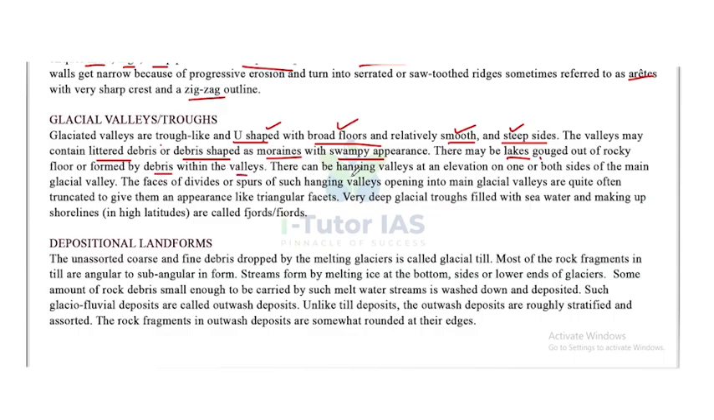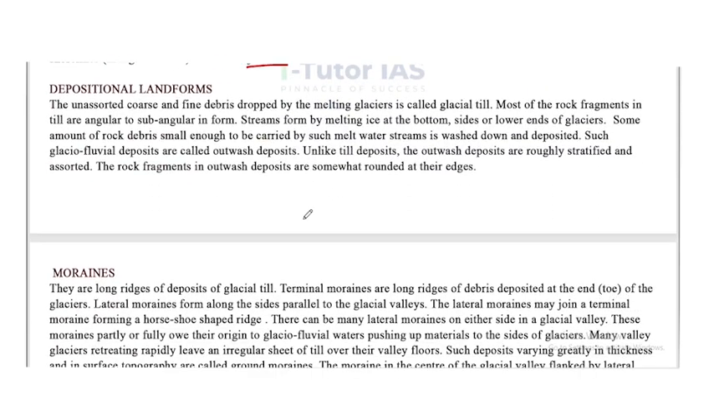There can be hanging valleys at an elevation on one or both sides of the main glacial valley. The faces of divides or spurs of such hanging valleys opening into main glacial valleys are quite often truncated to give them an appearance like a triangular facet. Very deep glacial troughs filled with seawater and making up shorelines are called fjords. Now depositional landforms.